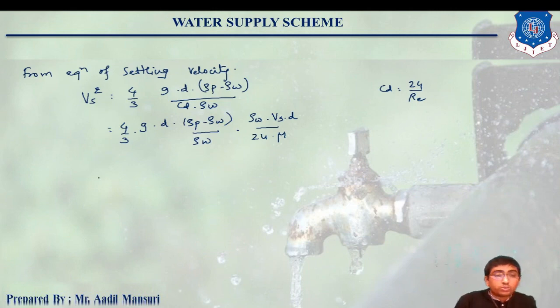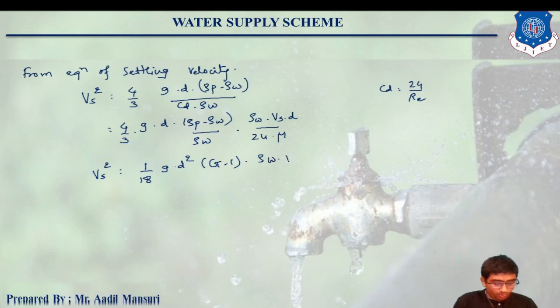Okay, so Vs square will be equals to 1 by 18 Gd square into (G minus 1) into rho w Vs upon mu. Okay, so we will cancel out one Vs from both the sides.